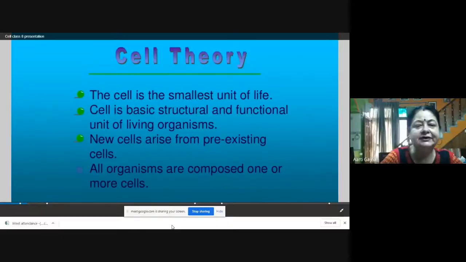But first of all, let us see what a cell is. The smallest unit of life. If you want to find out the smallest thing present in a living being, it is the cell. And cell is the basic structural and functional unit of living organisms.